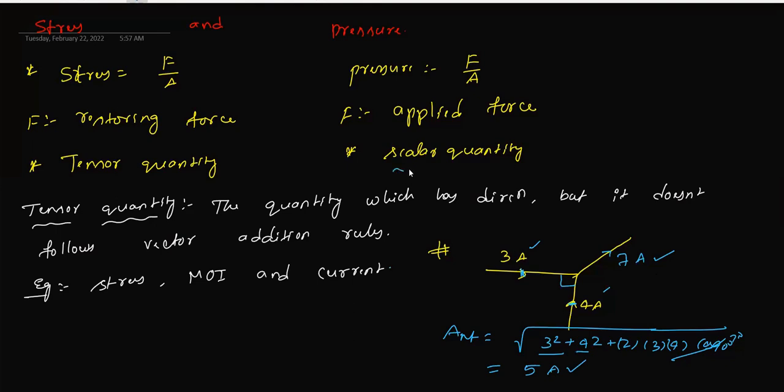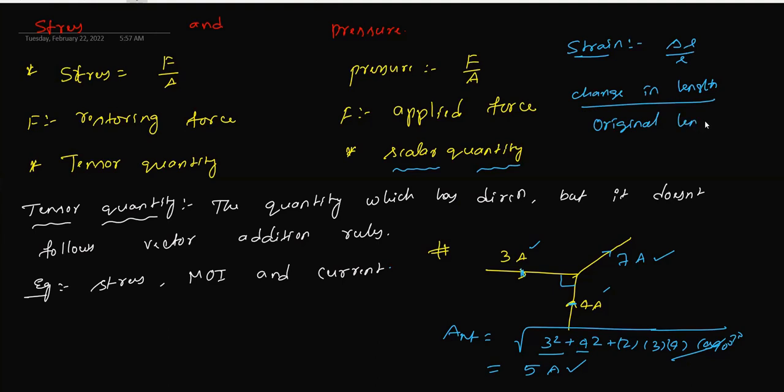Pressure, on the other hand, is a scalar quantity. And now we have to define strain. Strain is simply delta L by L, that is, change in length upon original length. Length upon length gets cancelled, so it does not have any dimensions. It is a dimensionless quantity. So strain is defined as change in length upon original length.